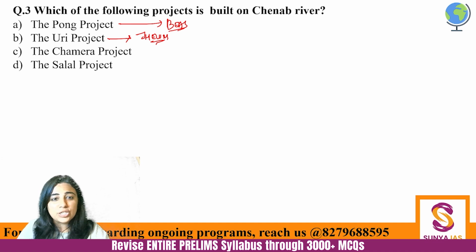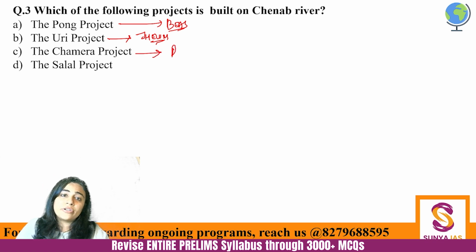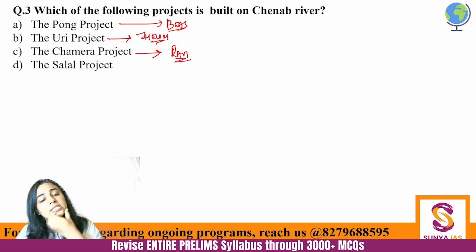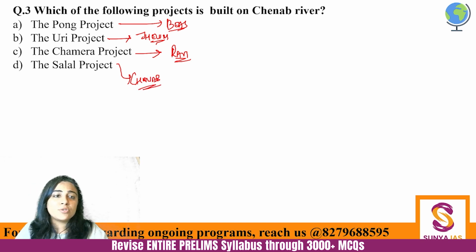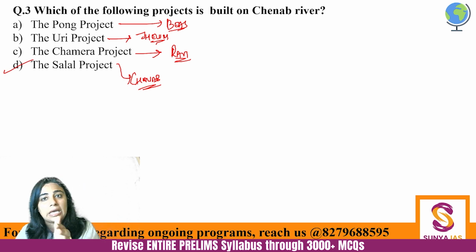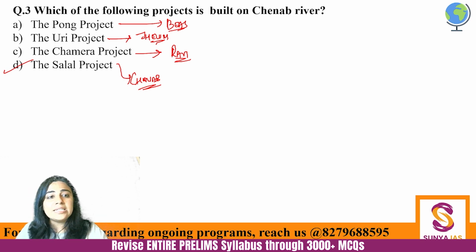The most popular river is Jhelum because it is the river on which Srinagar is based, and Srinagar is the most important city of Jammu and Kashmir. So Uri, Jhelum. Chamera project is on river Ravi, and Salal project is on Chenab. So here the answer is D. You need to remember these four projects. Pong is on Bias, Uri is on Jhelum, Chamera is on Ravi, and Salal is on Chenab. Okay? Move to the next.